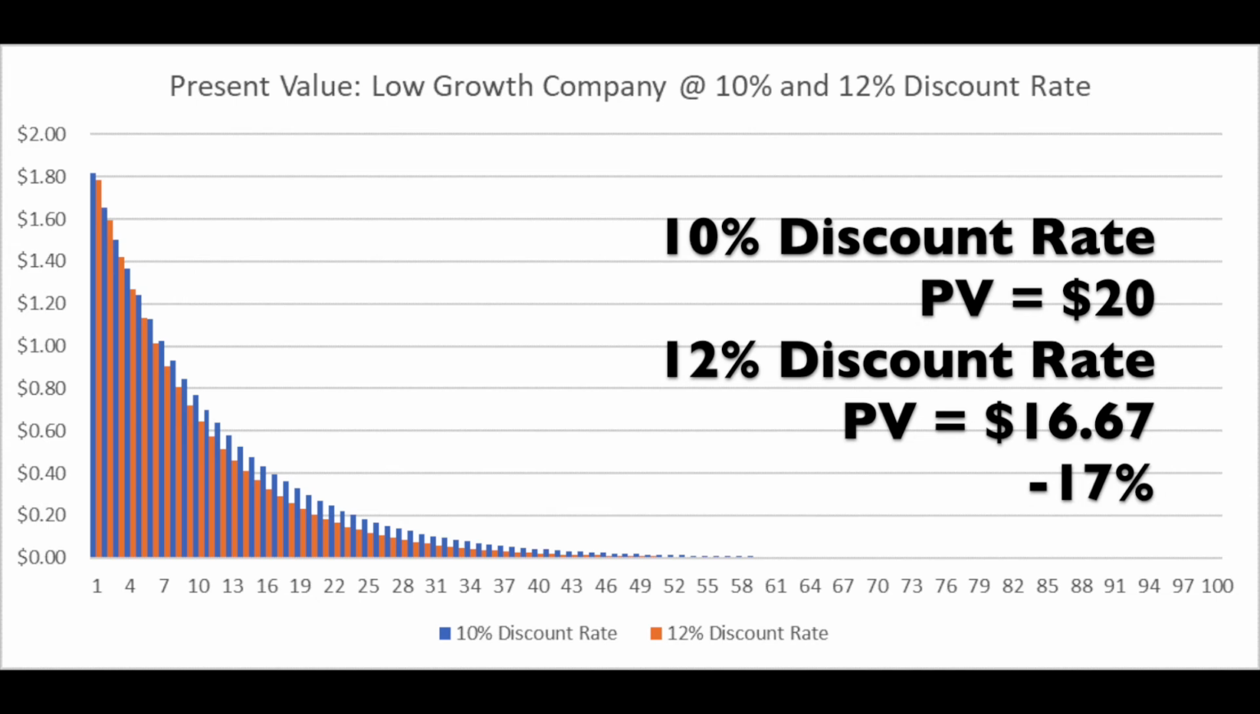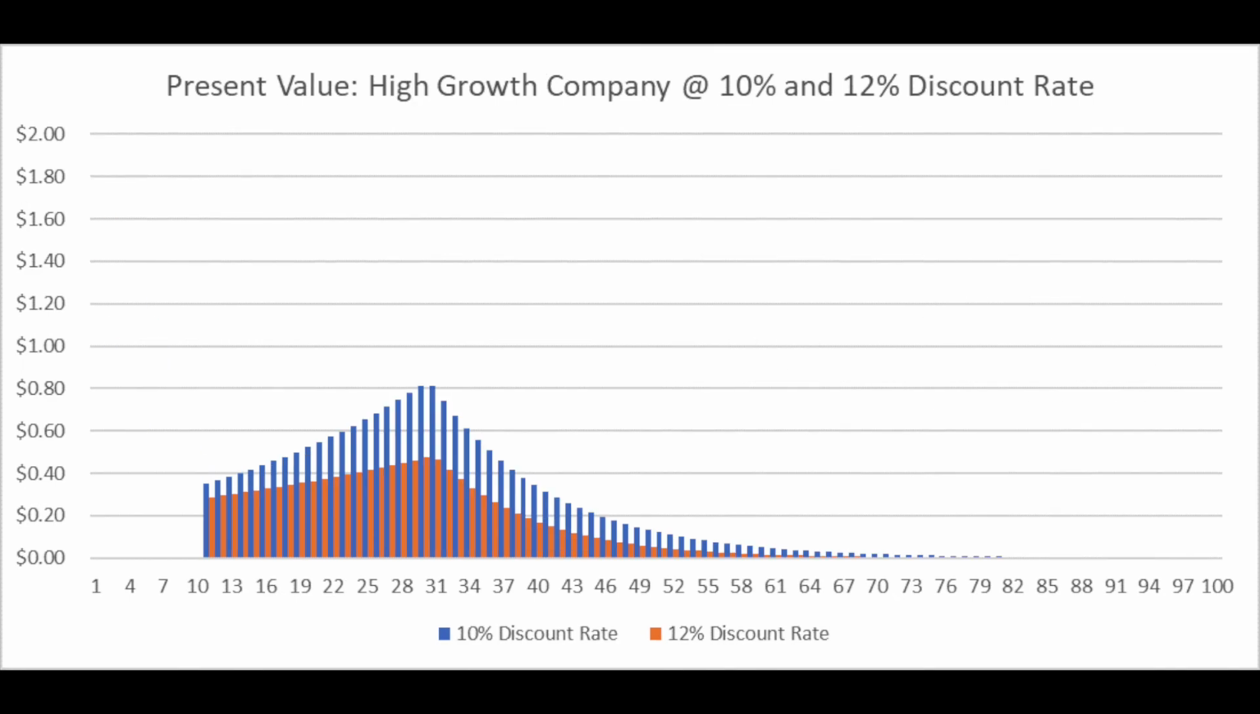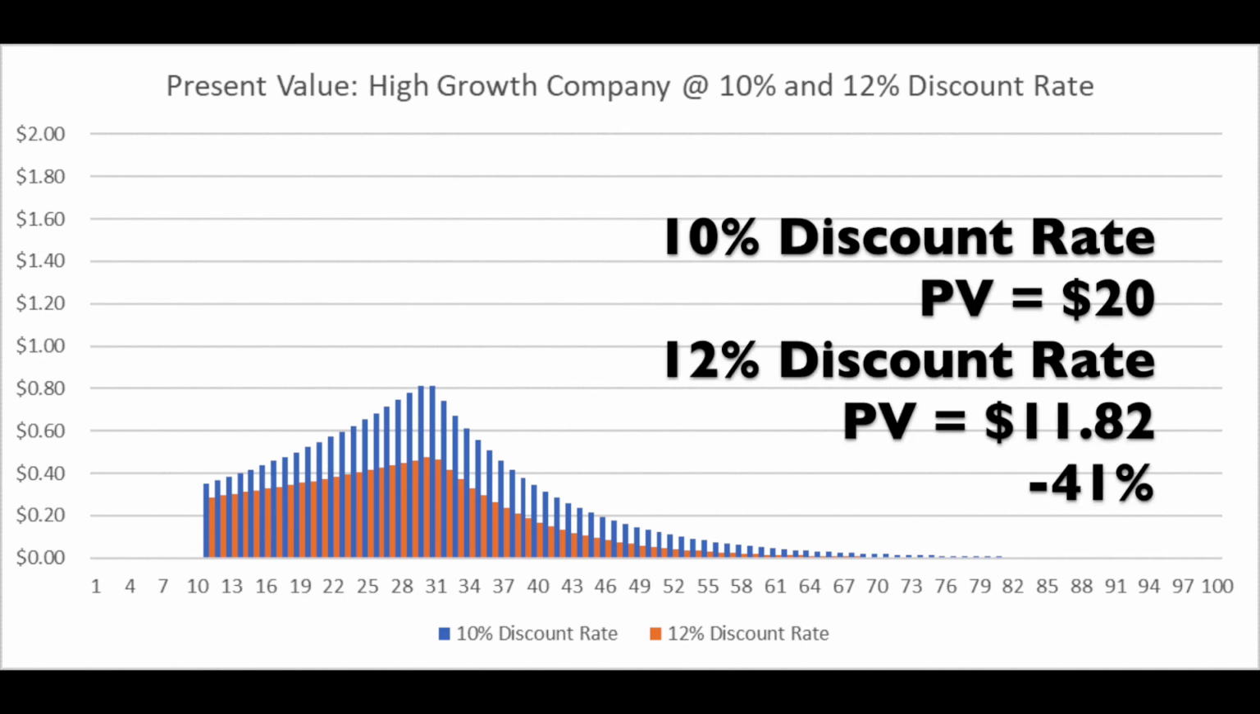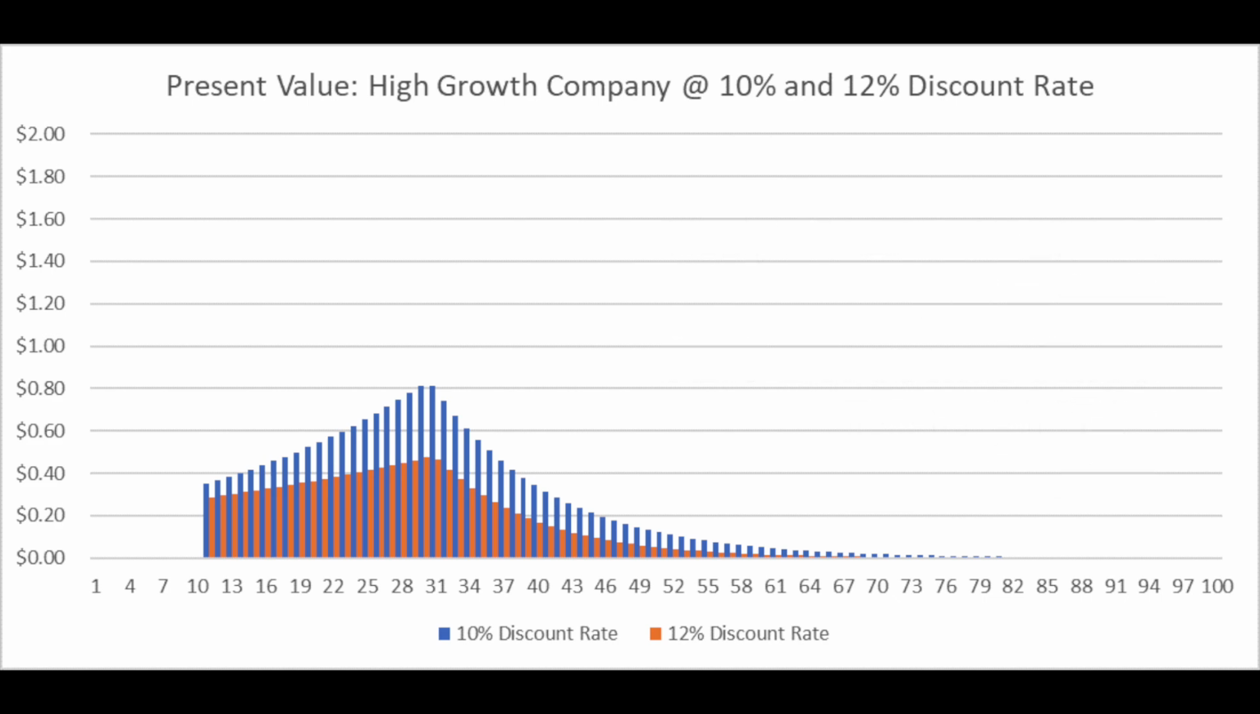At 10% discount rate, the blue bars add up to $20, but at 12% discount rate, the orange bars add up to only $16.67, a value decline of 17%. It's worse for the high growth company, as by increasing from 10% to 12% discount rate, the present value of future cash flow also shifts lower, going from the blue bars to the orange bars. The new value of the company from adding up the present value is only $11.82, a huge decline in value of 41% from $20. So why did the high growth company decline more? That is because the bulk of the high growth company's cash flow is in the future. It is more heavily discounted and more sensitive to changes in discount rate.